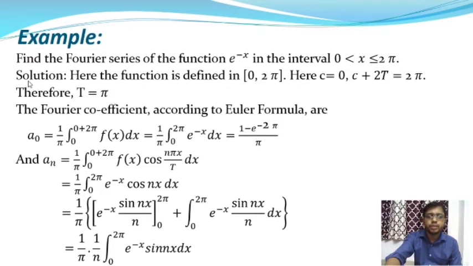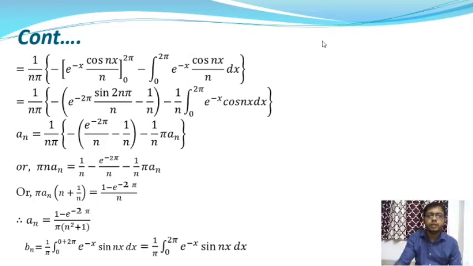Okay, and from this we will get the integral value of e to the power minus x into sin nx. So in that section we will continue to apply the bypass method, and from this we will get e to the power minus x into cos nx by n, where the upper limit is 2 pi and the lower limit is 0. You know this function is actually the given coefficient, so this is actually the an.